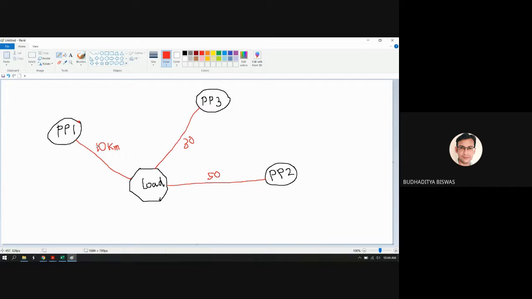Say the distance from power plant 1 to the load is 10 kilometers, from 3 to the load is 30 kilometers, and from 2 to the load is 50 kilometers. As you know, the resistance or the impedance is proportional to the distance. So here you can say that if this one is Z1, the impedance of this transmission line, and this one is Z3, and this one is Z2, which one is more? Z1, Z2 and Z3, which one is more?